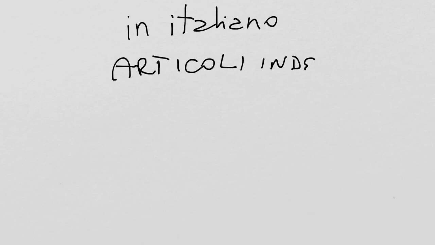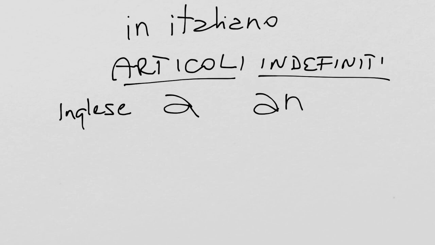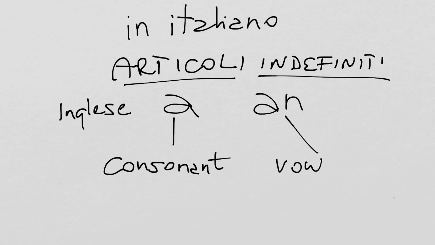scrivere in italiano. We're going to look at the indefinite articles or articoli indefiniti. Let's take a look at the English language first. English has two forms of the indefinite article, namely a and an. A in front of words that begin with a consonant, and an in front of words that begin with a vowel.